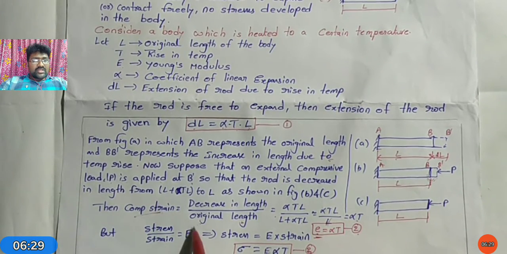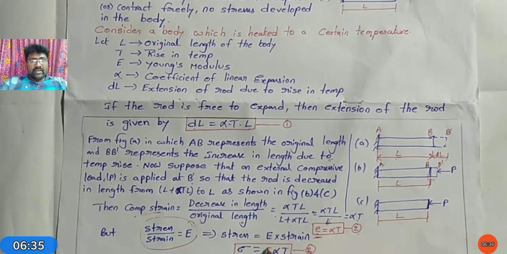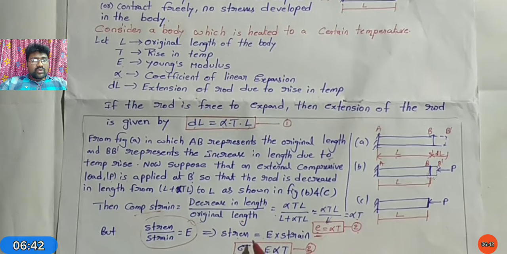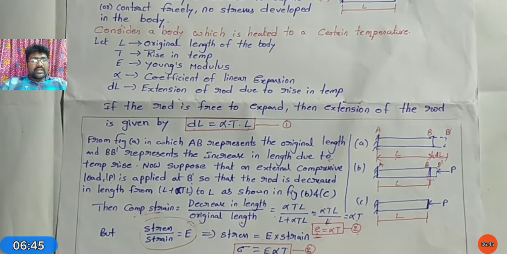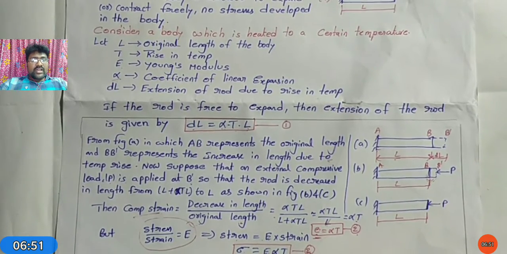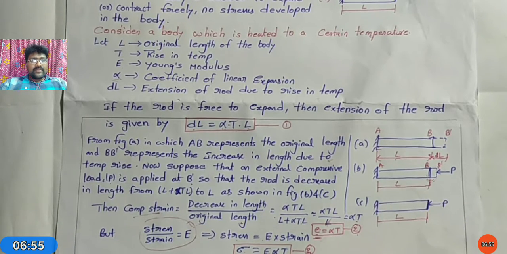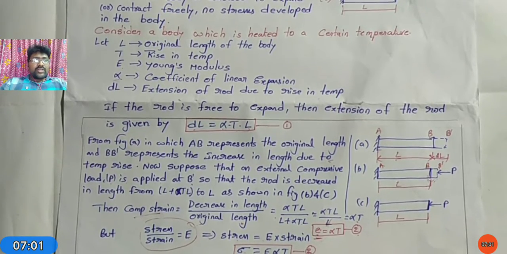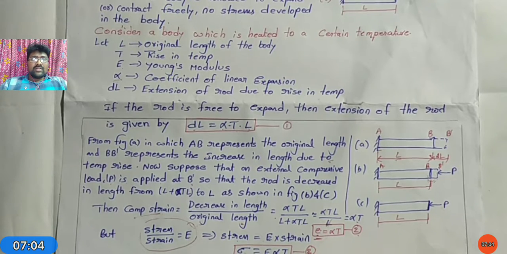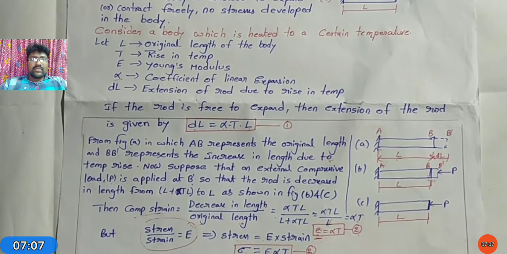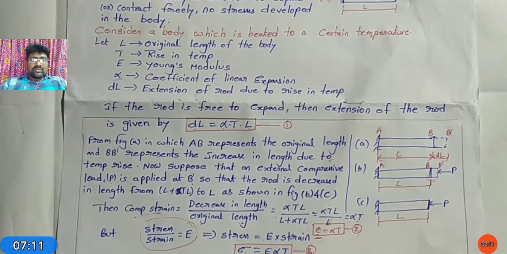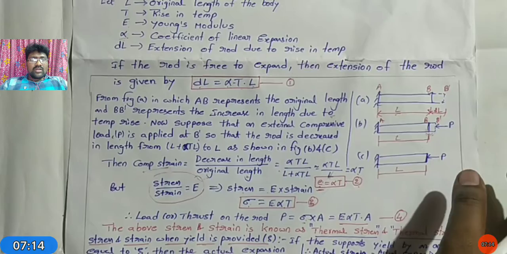We know that Young's modulus equals stress by strain. From this, stress equals Young's modulus into strain, where the strain we have already calculated. Substituting the strain value in the stress equation, we get sigma equals E, Young's modulus, into alpha into T. This is the equation for calculating the stress developed due to the temperature rise in the material. This stress is known as thermal stress.